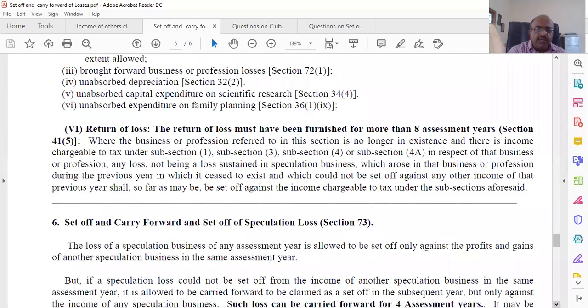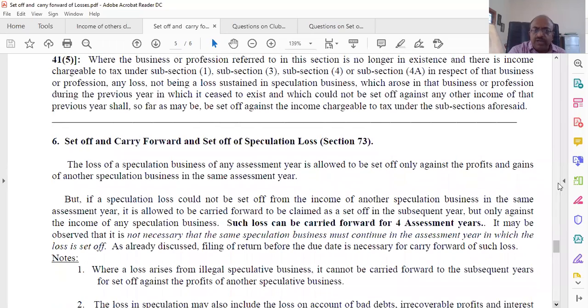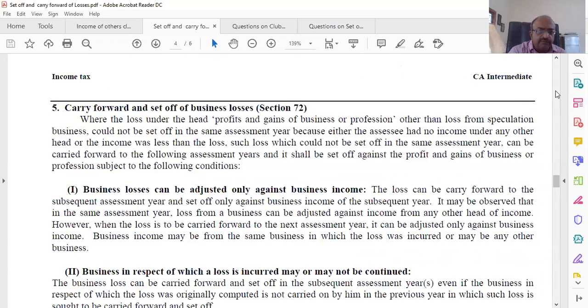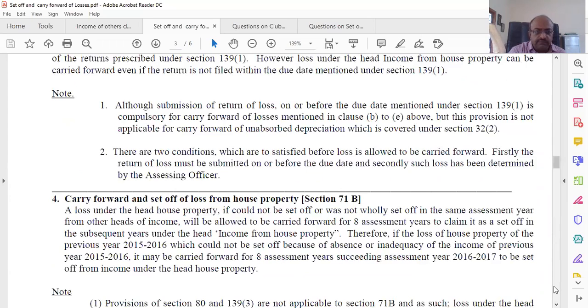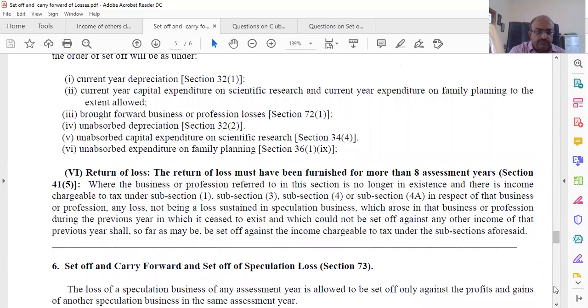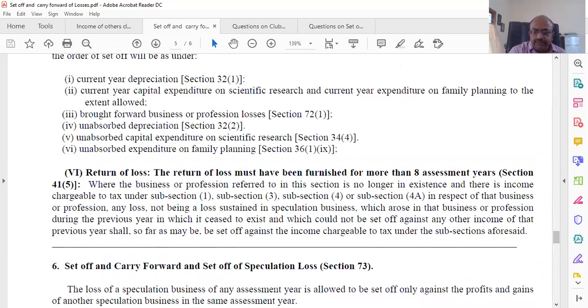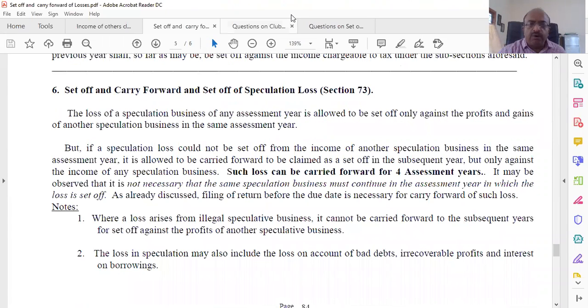The return of loss, again, we have already discussed that the return has to be filed. I'm not getting into that. Now we look at speculation loss. So we have seen house property, business loss, speculation loss. We know that speculation loss, when it is there, can be set off only against another speculation profit.